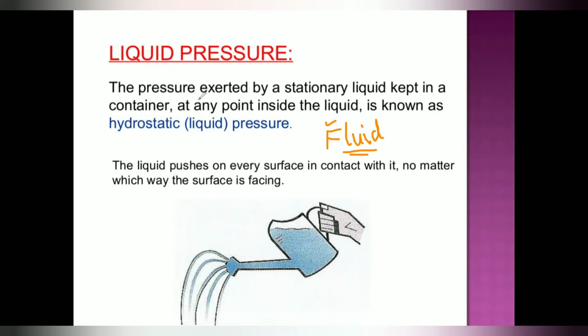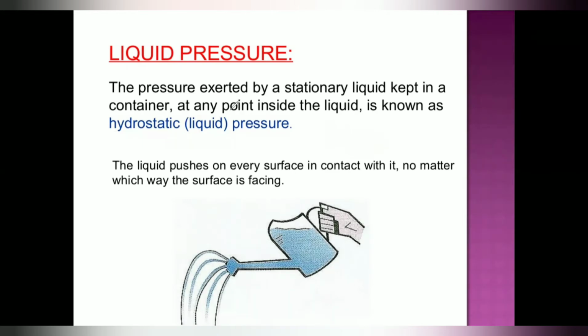Now the meaning of liquid pressure, which we can also call hydrostatic pressure. Hydro relates to the liquid, and static means in the state of rest. So the simple definition is that the pressure exerted by the liquid is called liquid pressure.